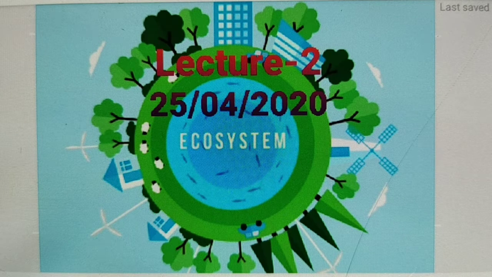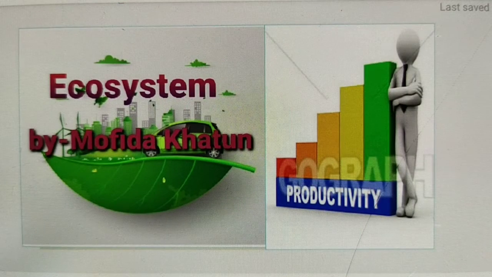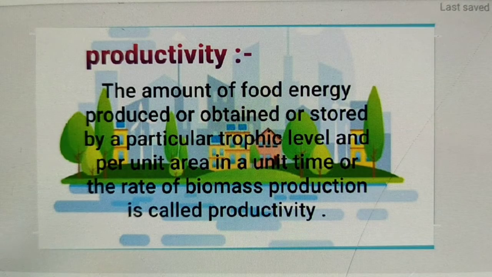I am Mofida Khatun, going to teach you the lesson ecosystem, and today I am going to teach you the topic productivity. So I think everybody knows what productivity is. Productivity is the amount of food energy produced or obtained or stored by a particular trophic level per unit area in a unit time, or the rate of biomass production.